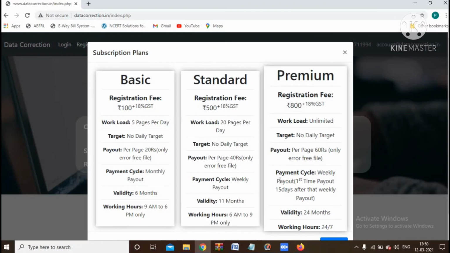The first payout will be for 15 days. After that the weekly payout will be provided by the company. Validity is 24 months. Working hours 24 by 7.